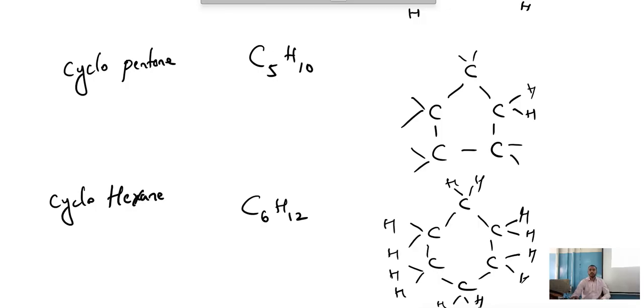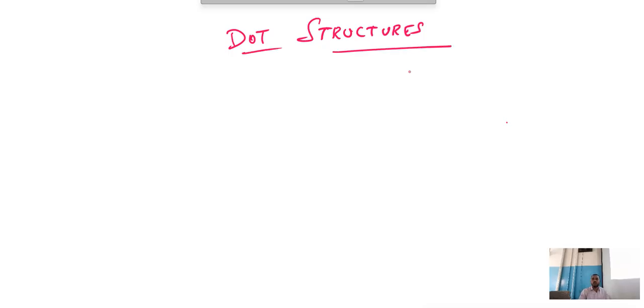Done. Very good. Now let me discuss how to draw the dot structures. Now we are going to start discussing dot structures.